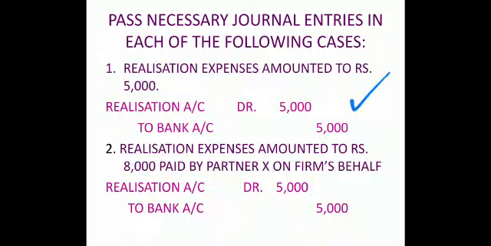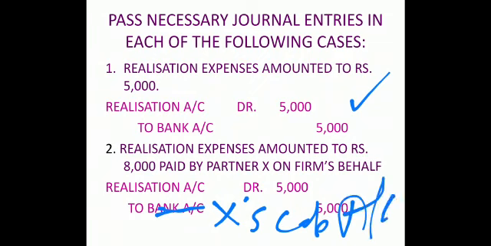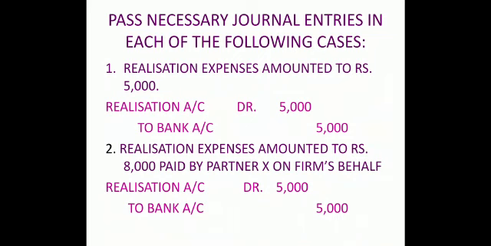Now second case. Realization expenses amounted to rupees 8,000 paid by partner X on behalf of firm. Means it was firm's expenditure, but on firm's behalf it is paid by partner. So entry should be realization account debit to X capital account, right? So it should be realization debit to X capital account. I hope this is clear. Yes. Moving on to the next entry.